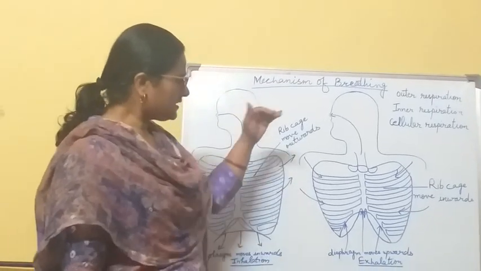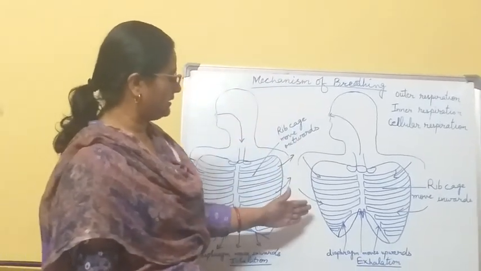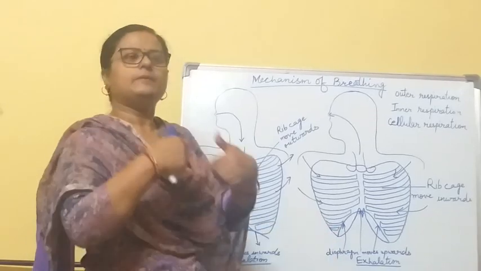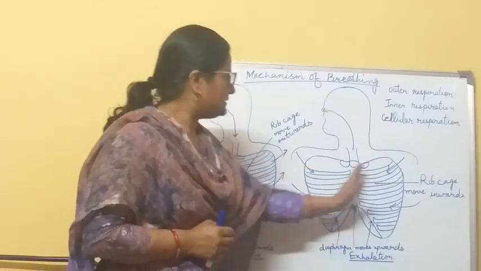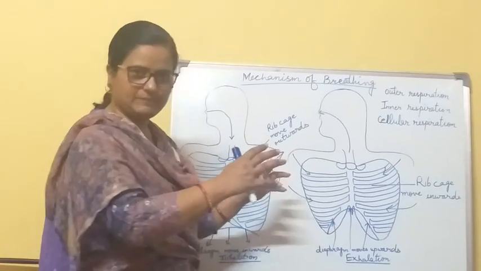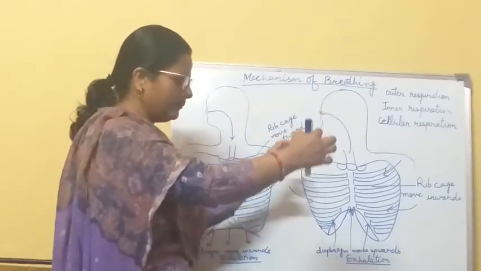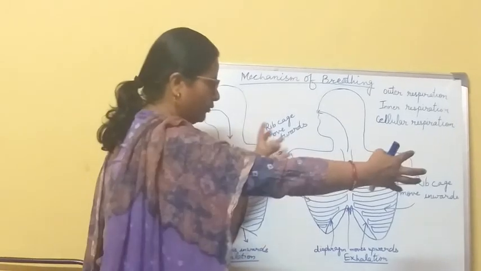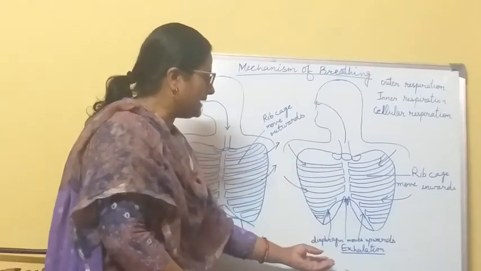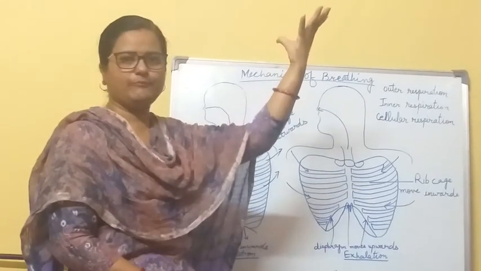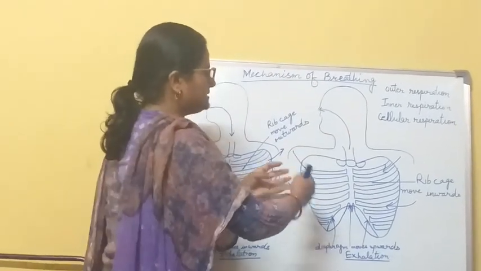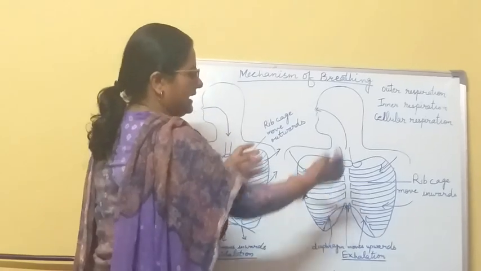When the CO2 has to be exhaled from the body, the muscles of the rib cage get relaxed and move inwards, and the diaphragm moves upwards.